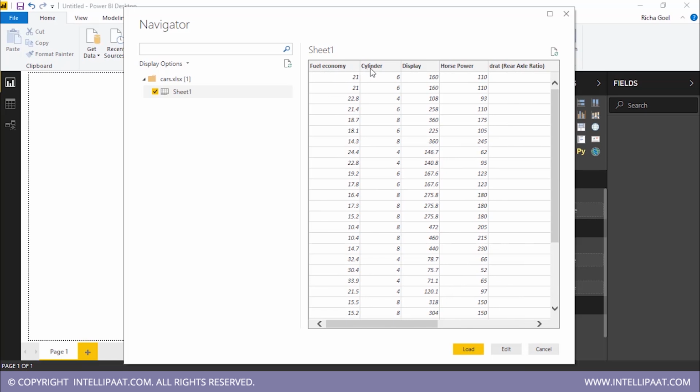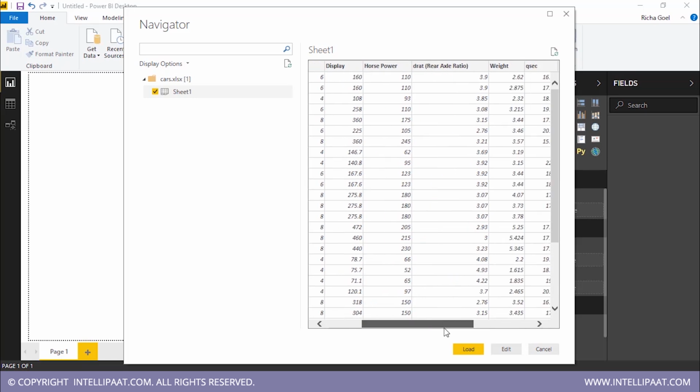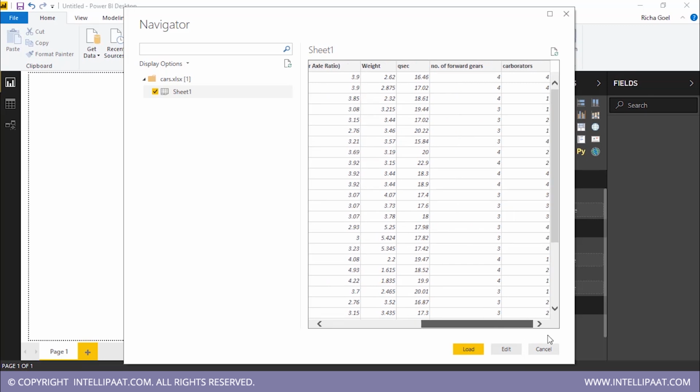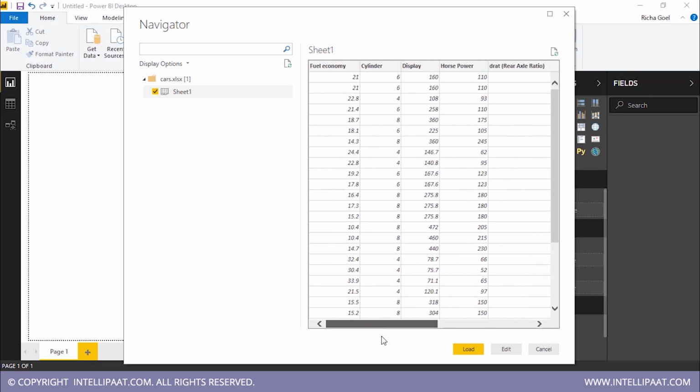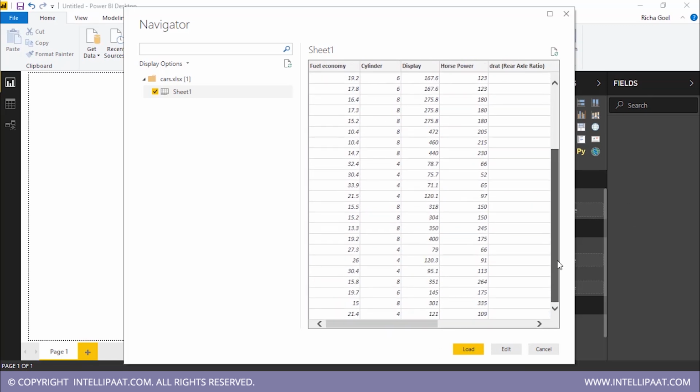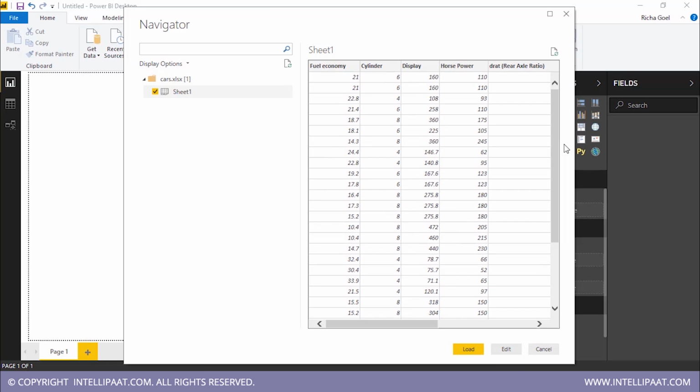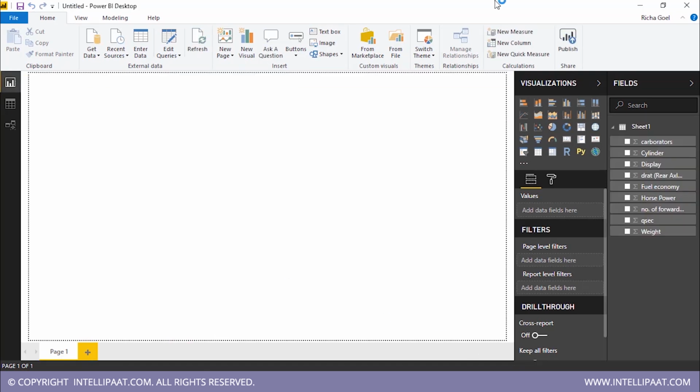I have fuel economy, cylinders, displacement, horsepower, rear axle ratio, then I have weight, quarter-mile time (qsec), number of forward gears, and carburetors. So what does this basically mean? These are the internal parameters of a car. I'm going to make an actionable dashboard or report using which you will be able to understand this data more clearly. For now, I have selected this and I will click on Load. Now I can say that my data is loaded. How can I say that? Because in this Fields section, I can see my Sheet1, and under that these are my parameters.